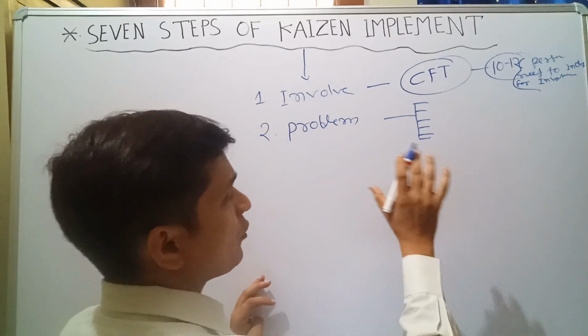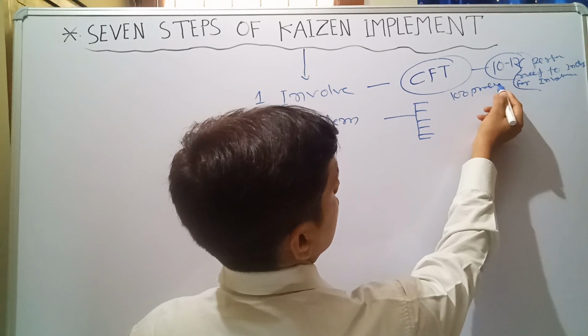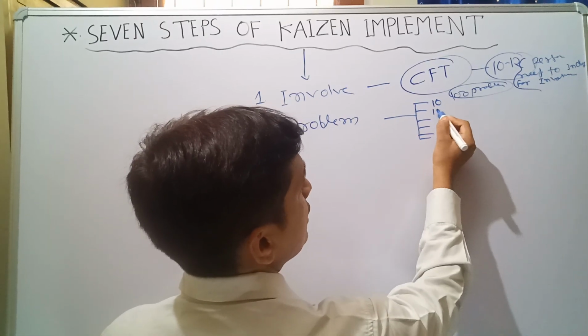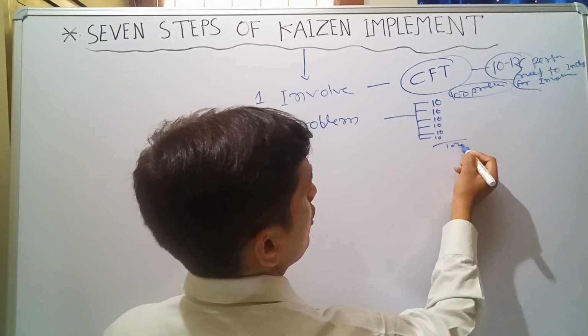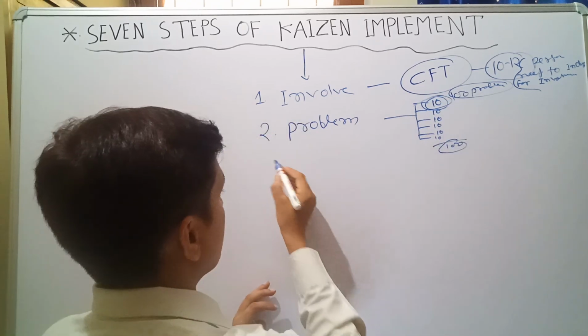For example, if you find 200 problems in your organization, you divide them into groups of 10 problems, and firstly take the first 10 problems.